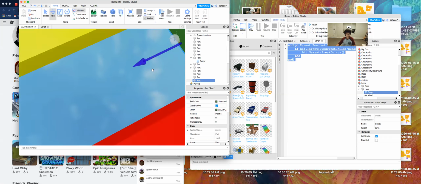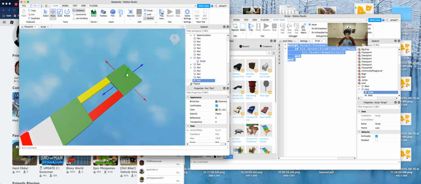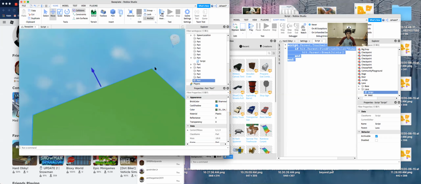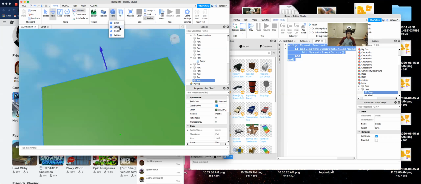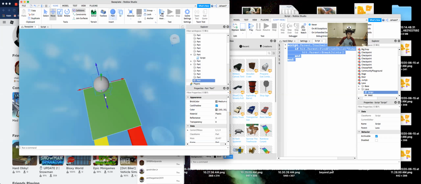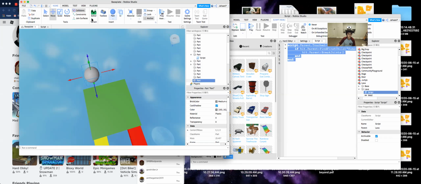And then last, what we do is insert the spherical jumps. If you don't know how to insert spheres, then this will be a good lesson for you too. So not only creating a game, but also putting in a lesson. So what we do is we click on the drop down of part, and we say sphere. Oh, first what we have to do is anchor them. Keep forgetting about anchoring stuff.